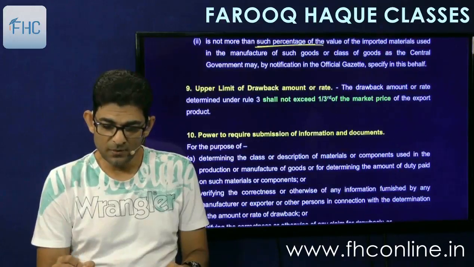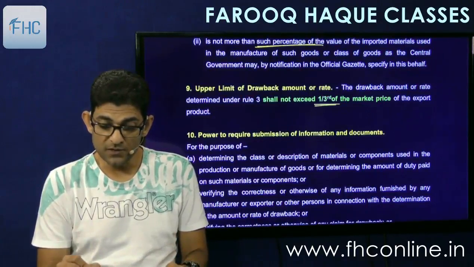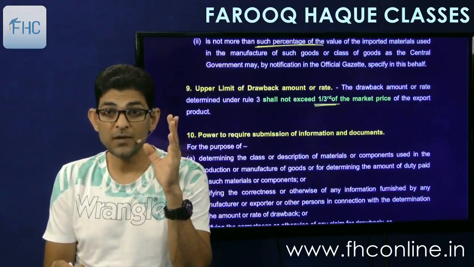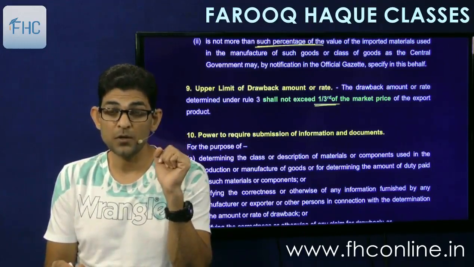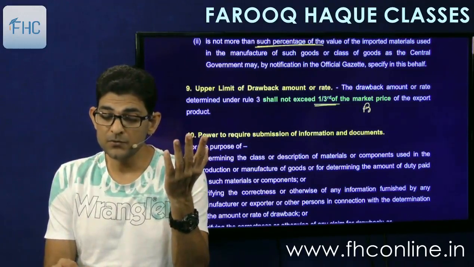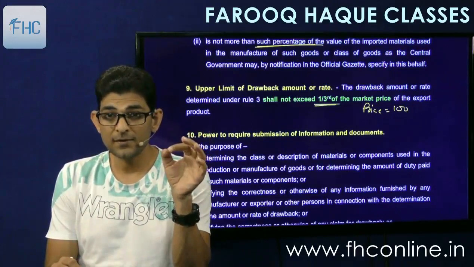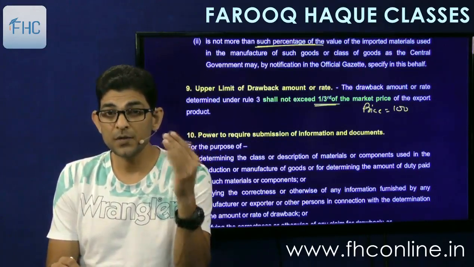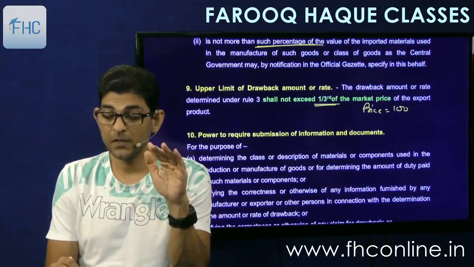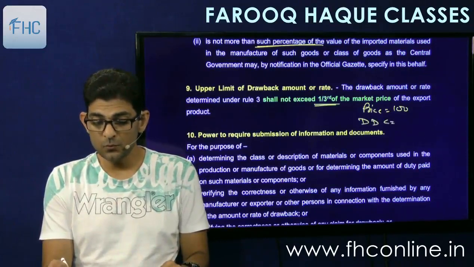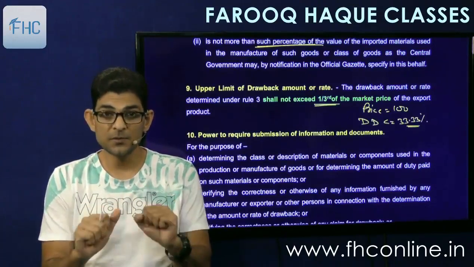Then upper limit of drawback amount or rate. The drawback amount or rate determined under 3 shall not exceed 1/3 of the market price of the export product. Means the duty drawback that you are getting will not be more than 1/3 of the market price of the export product. Means if you are exporting at a price of say 100 rupees, and if you apply the drawback rate and it is going beyond 1/3, it will be restricted to 1/3. It cannot go beyond 1/3. So duty drawback will be less than or equal to 33.33%, you can say. 1/3 is 33.33%.